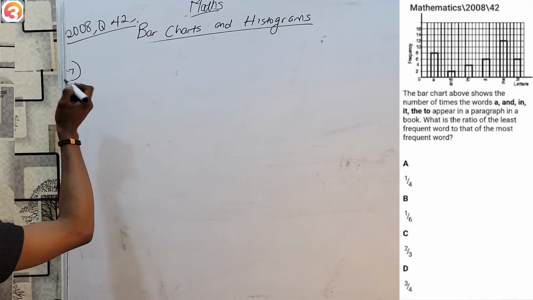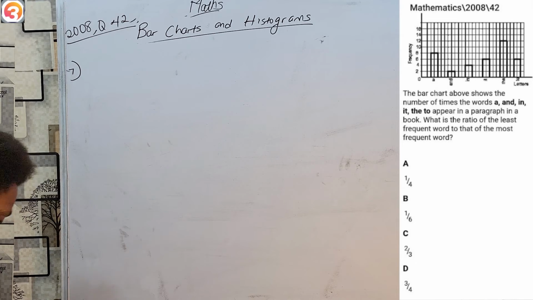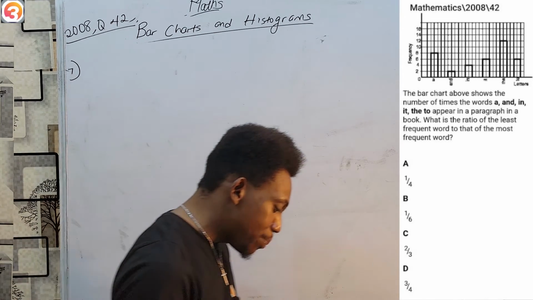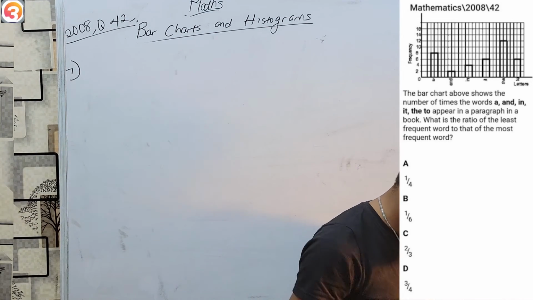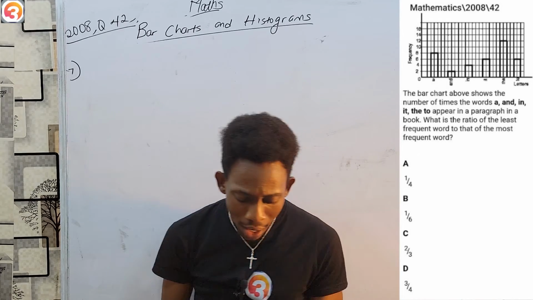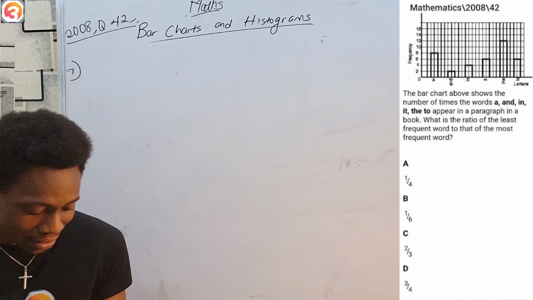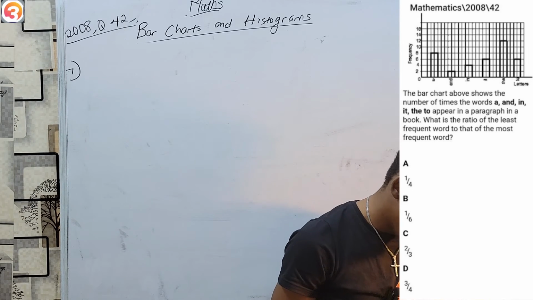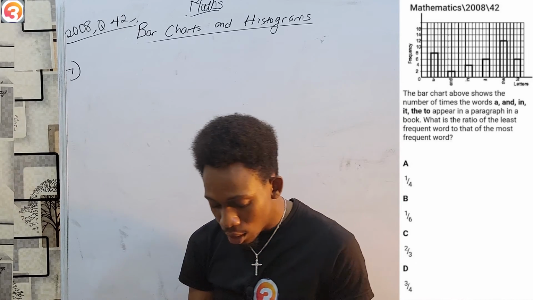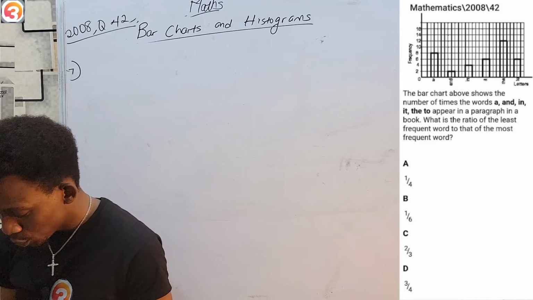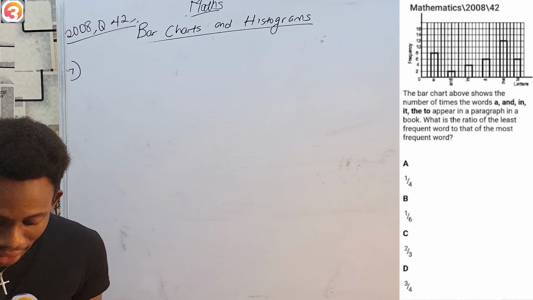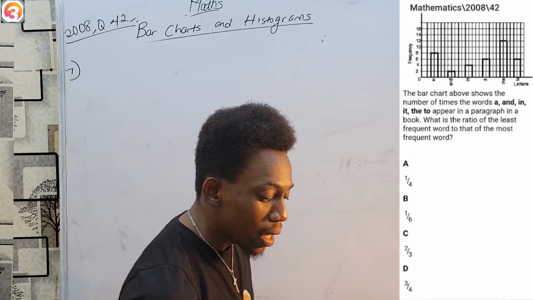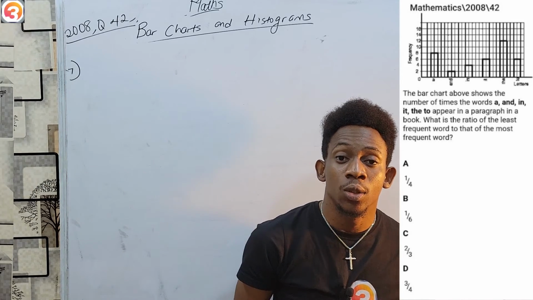Maybe this is our 7th or 8th question. Well, this time the bar chart shows the number of times the words a, and, in, it, the, and to appear in a book. What is the ratio of the least frequent word to that of the most frequent word?